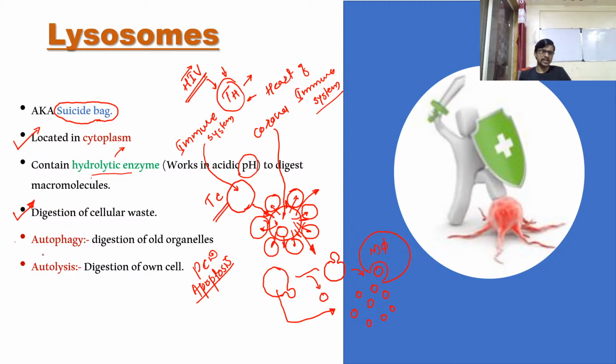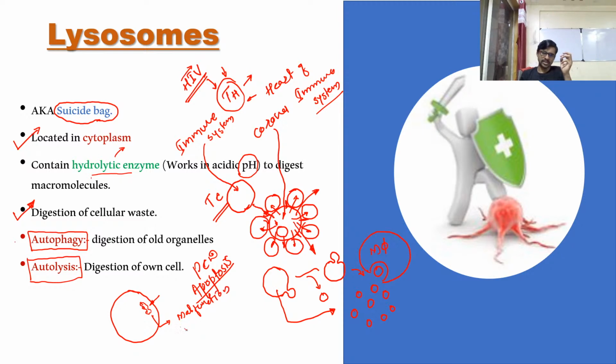So let's say these words are important for MCQ type questions: autophagy and autolysis. When do you say autophagy and when do you say autolysis? For example, let's take a cell. In this cell, this is any cell organelle, whatever it is, mitochondria or whatever it is. Sorry, do not consider chloroplast because lysosome is absent in a plant cell. For example, it is mitochondria, or a Golgi complex, or another thing inside of the cell and it is not going to function properly. That is malfunctioning.